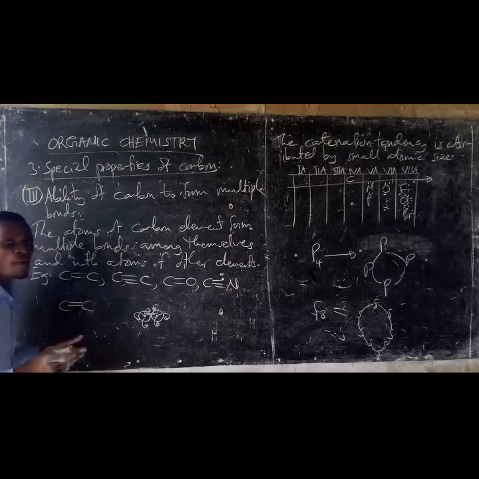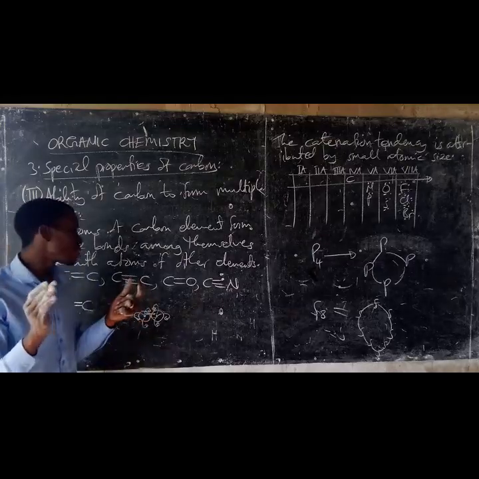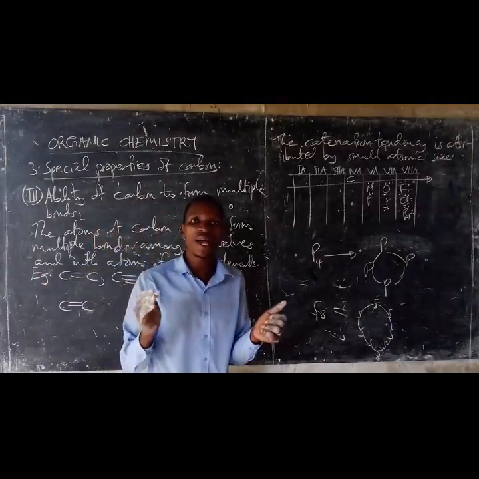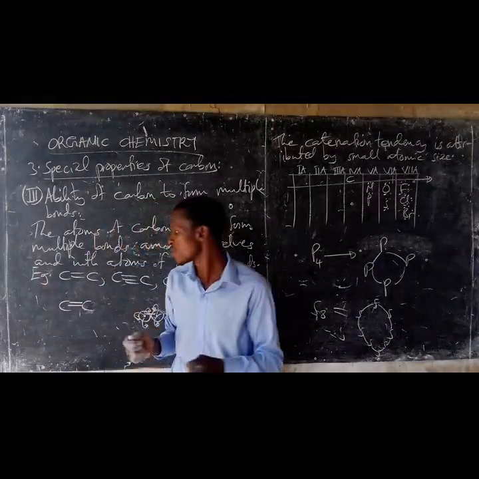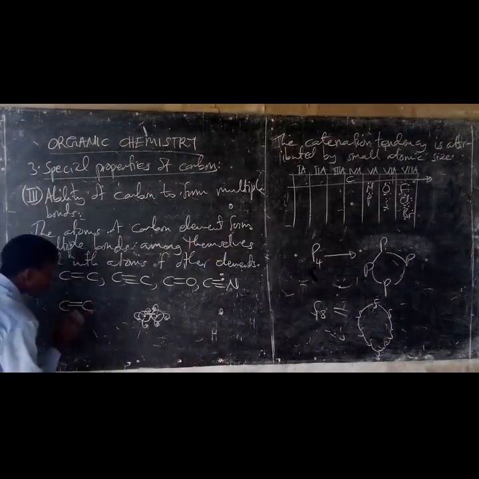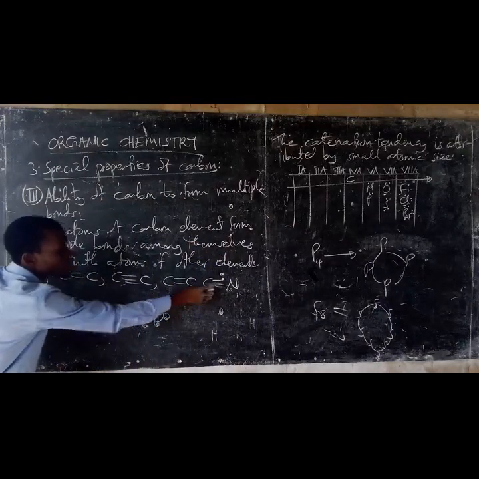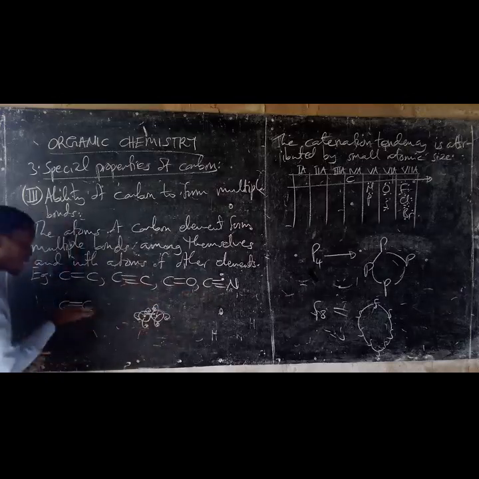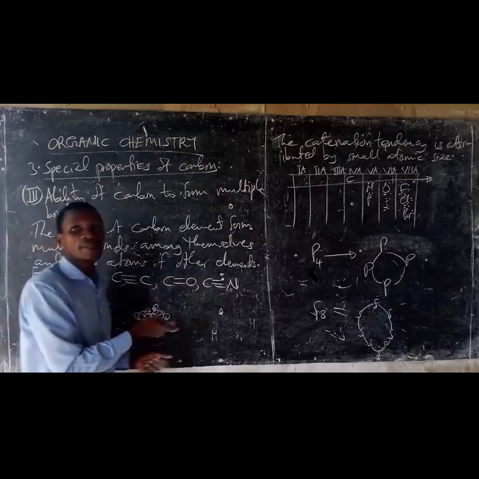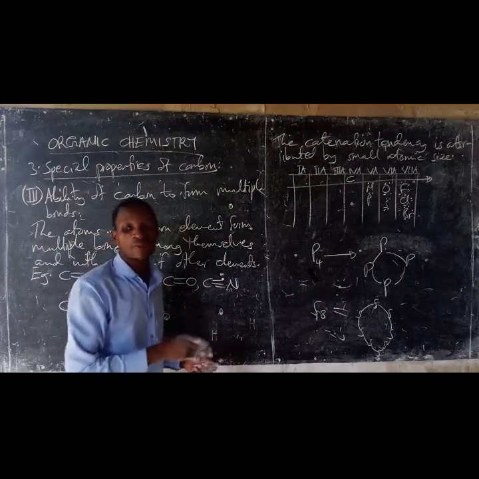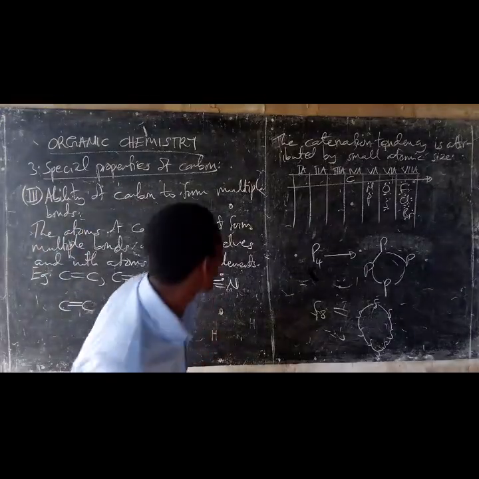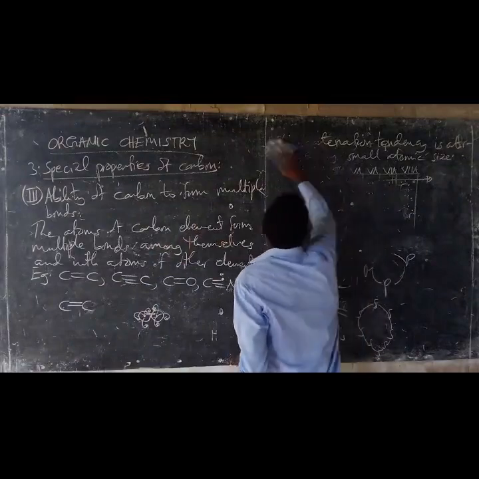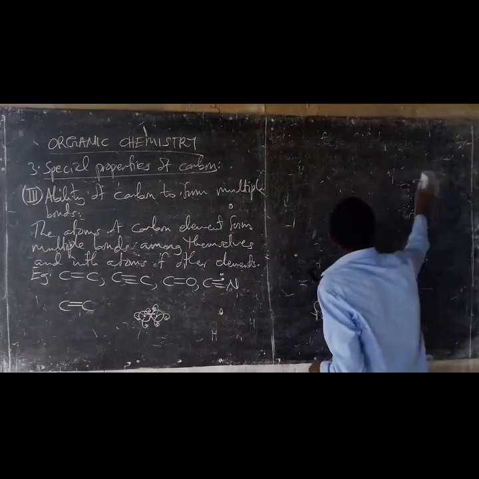The pi bonds are formed by the sideway overlapping of the half-filled and hybridized p orbitals. But also even the third bond is formed like the second bond, like how the second bond is formed. That is how the multiple bonds are formed.